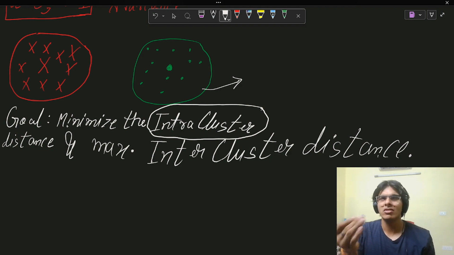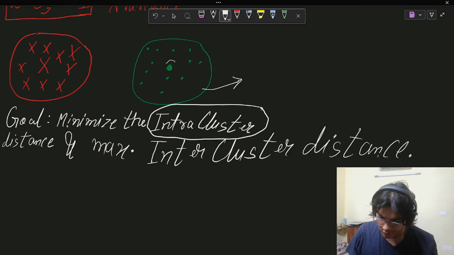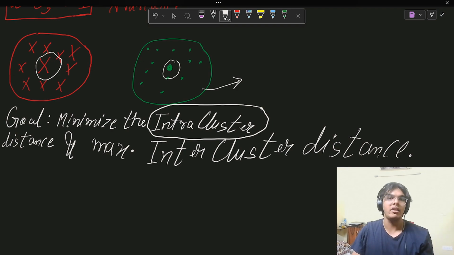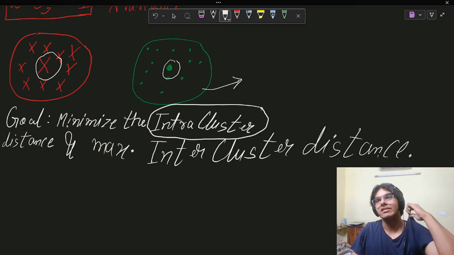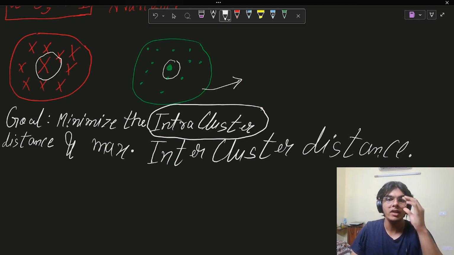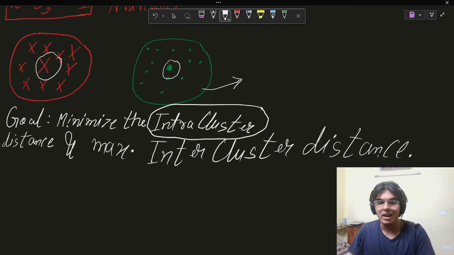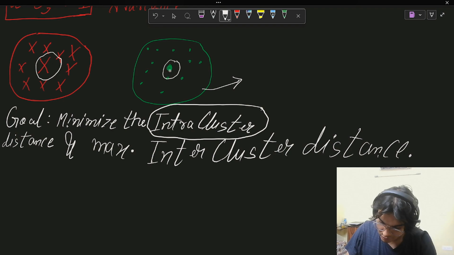If you look at the green cluster, this is the centroid of the cluster. If you look at the red one, this large red cross is the centroid of the cluster. It is basically the centermost point around which all of the other data points are based. Now, what is the intra-cluster distance? The intra-cluster distance is nothing but the distance of the centroid from all the other points in the cluster.